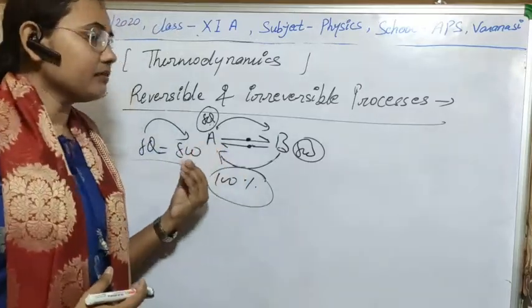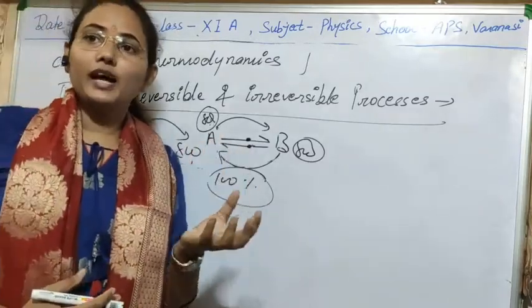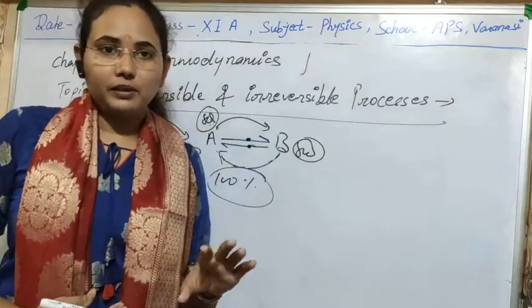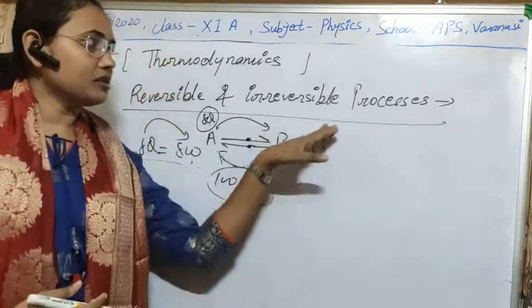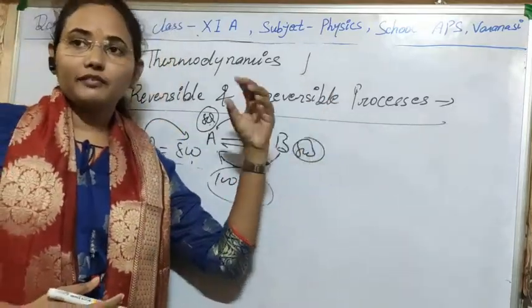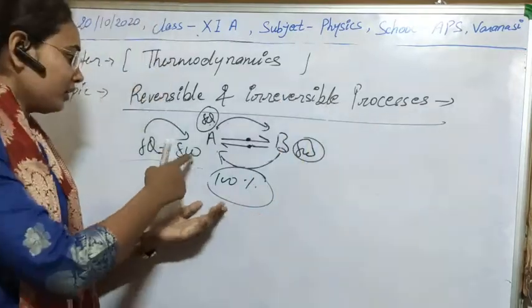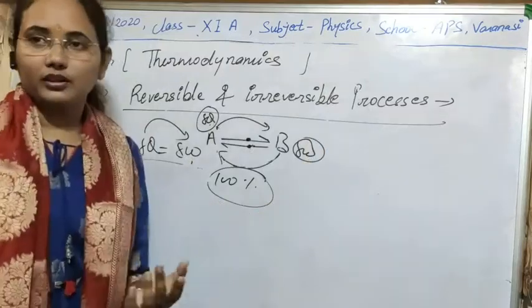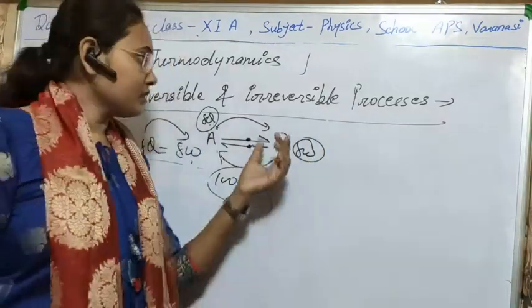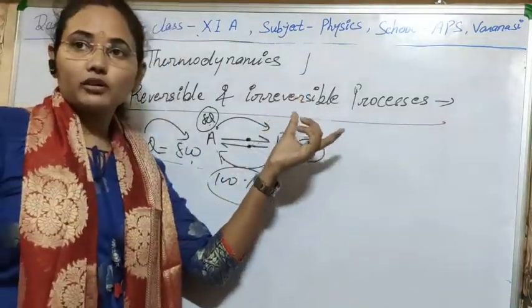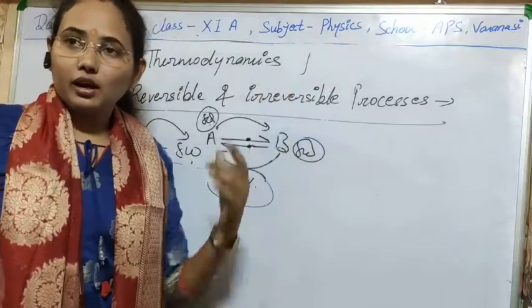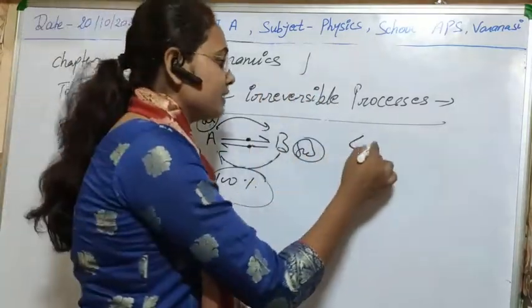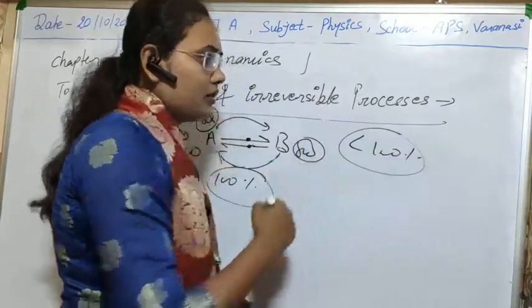So we cannot convert all of the energy into work. Simple, clear. That process is also an irreversible process, and if that heat is lost, then if we want to convert it again into electricity, we cannot. So normal engines and normal processes are irreversible, so they will always have efficiency less than 100%.